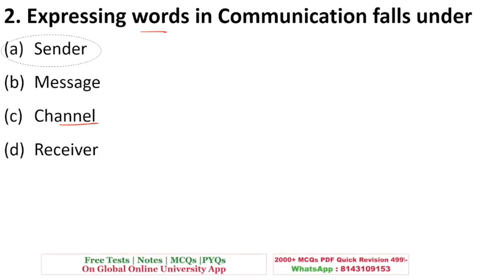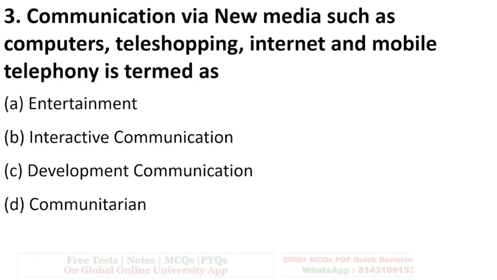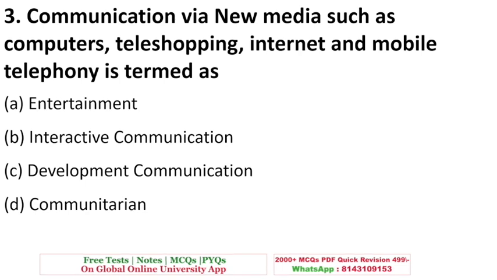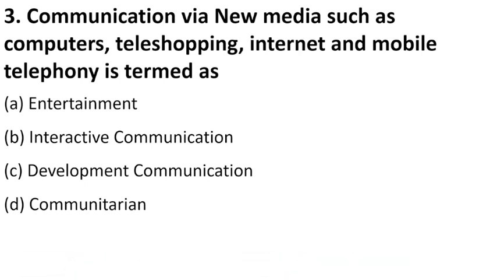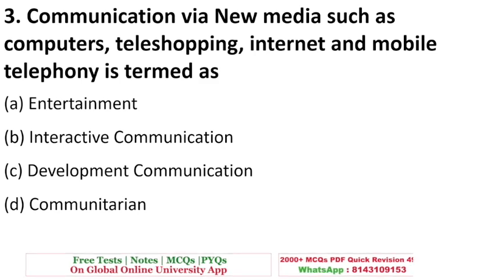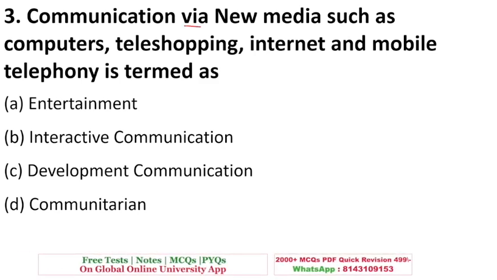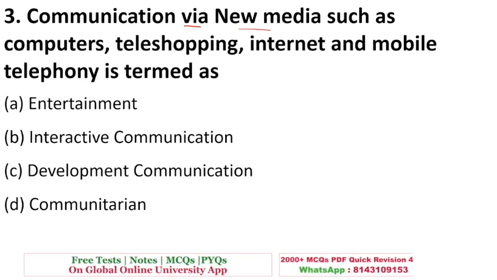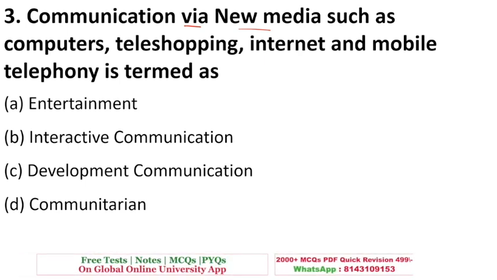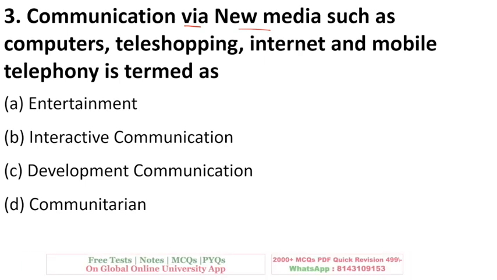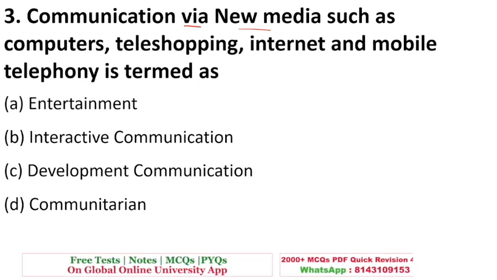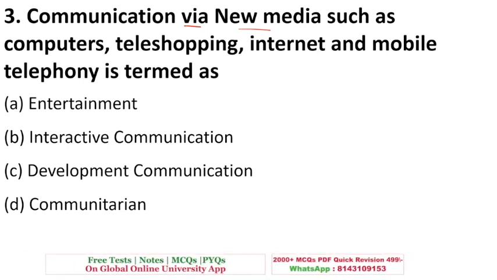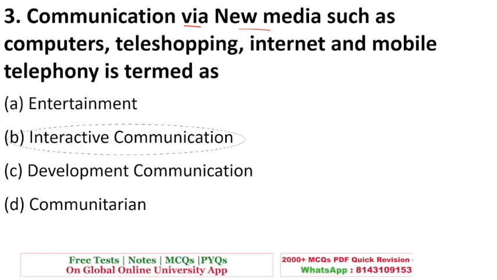Okay. Next, communication via new media such as computers, telecommunication, internet, mobile telephony is termed as. So in this question, they are saying that whenever there is exchange of information through new media, meaning the latest technologies, like we have computer, internet, and teleshopping, which kind of communication is it? What communication do you call it when it is through the latest technology? Is it entertainment, interactive communication, development communication, or communitarian? The right answer is interactive communication. B is the right answer.